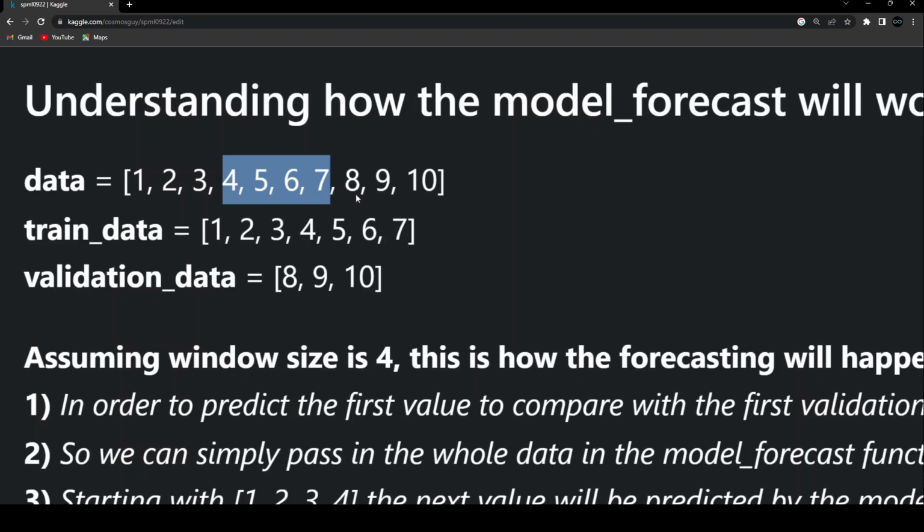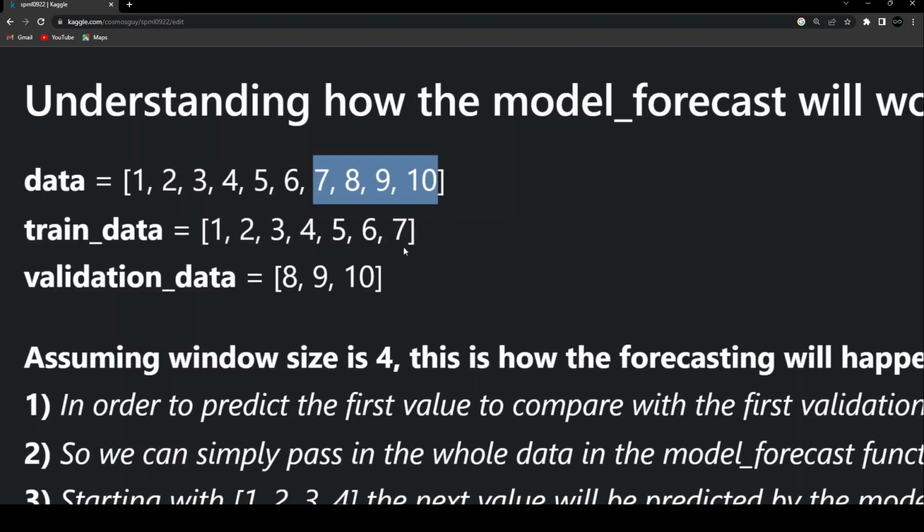And then from 5, 6, 7, 8, we predicted 9. Similarly, using 6, 7, 8, 9, we have predicted 10. Now, because we are having one more window, that is 7, 8, 9, 10, this window is going to predict the value in the future.